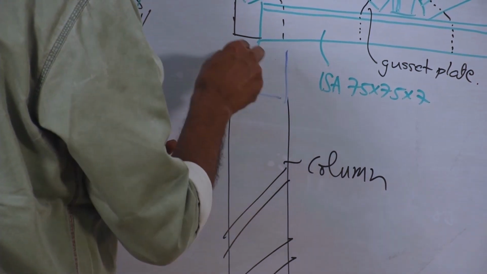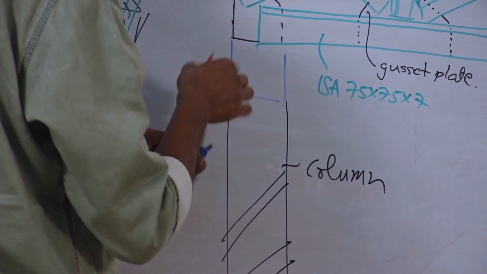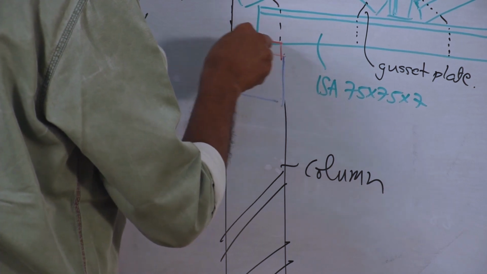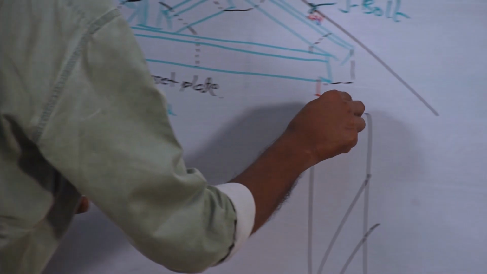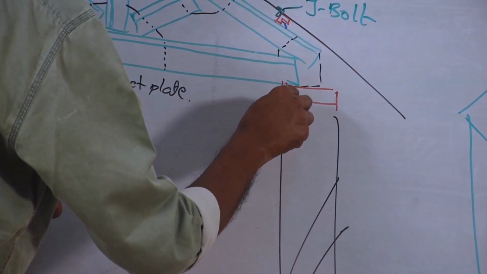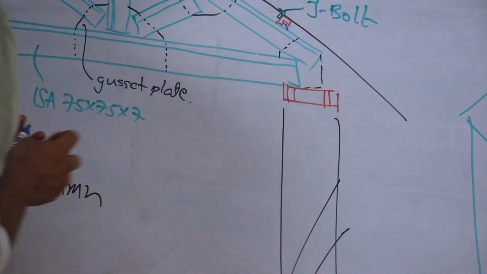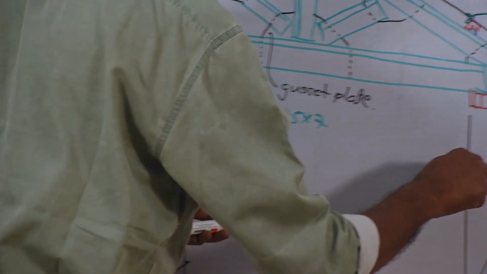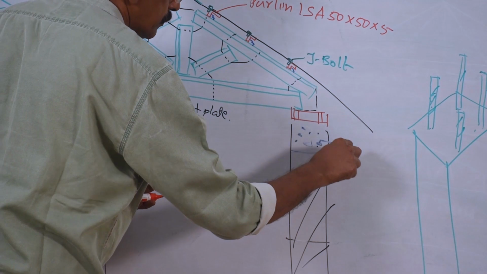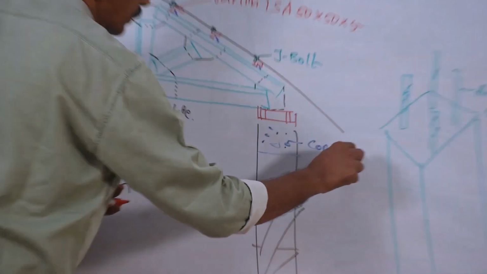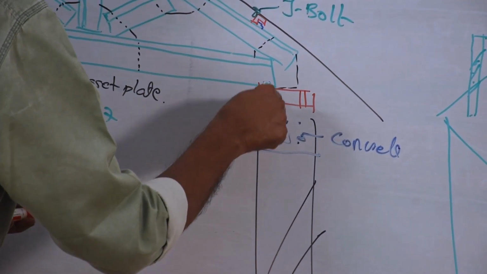Here one base plate, as I showed you, with 4 holes. Here also one base plate is welded with 4 holes. During the construction of the column, the top is concreted and 4 bolts are projecting.